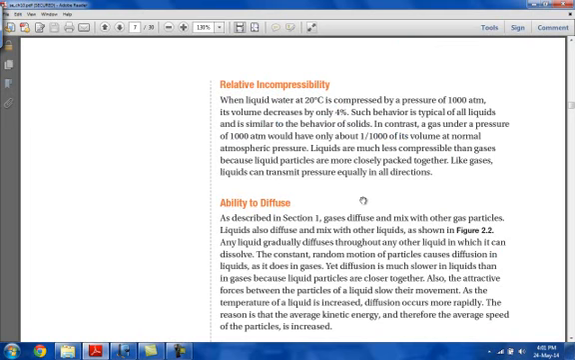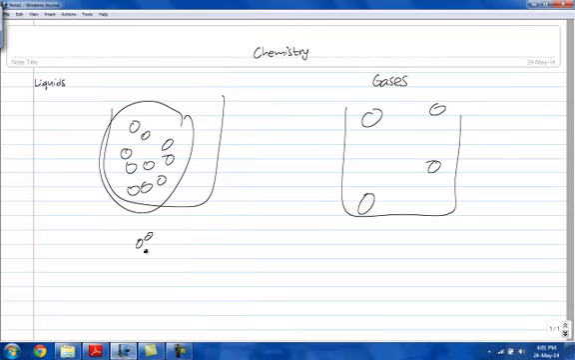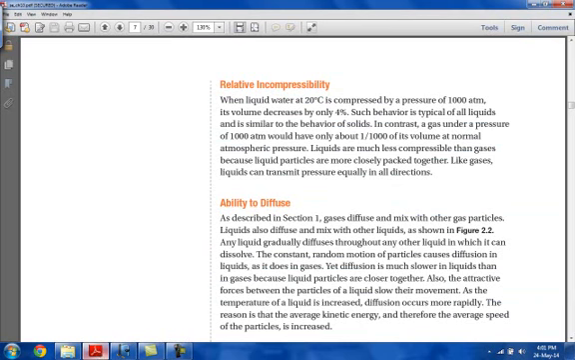Now we'll talk about the incompressibility of liquids. Liquids are incompressible because the particles are already close together. You cannot pack them any closer together.